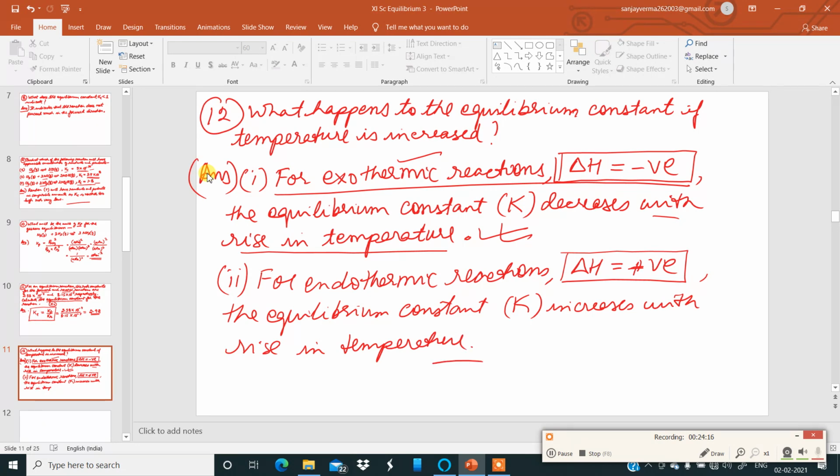So these are the two situations for equilibrium constant. For exothermic, it is different. For endothermic, it is different. Okay, it is more important over here to remember the sign convention. Okay, now that is question number 12. Let us go to the next question, question number 13.